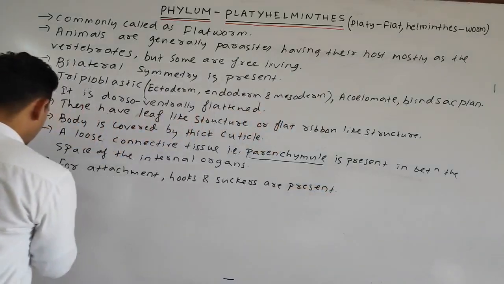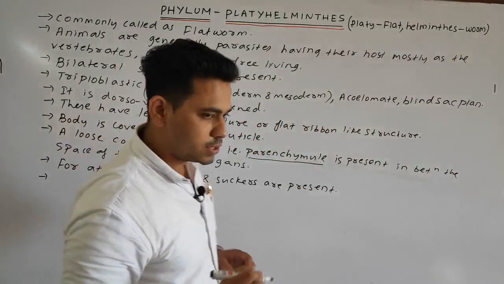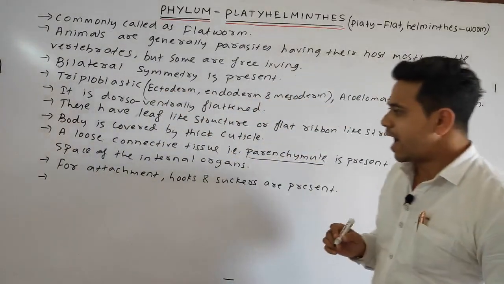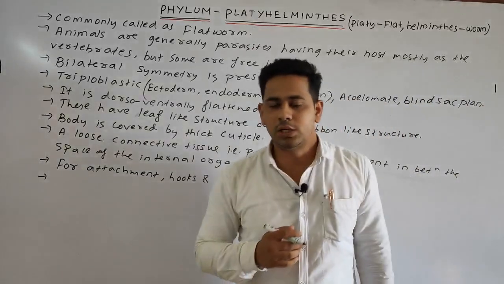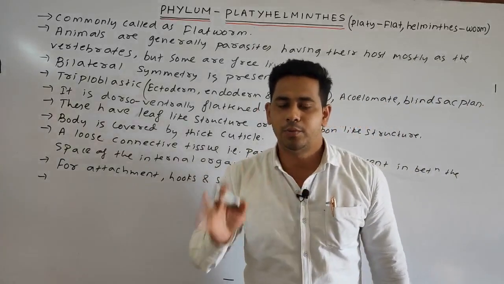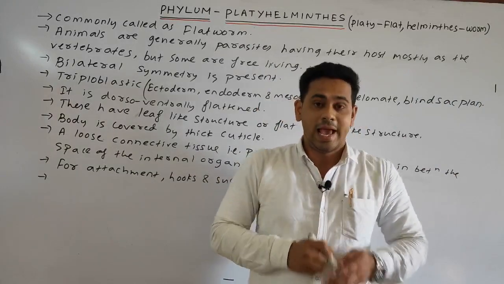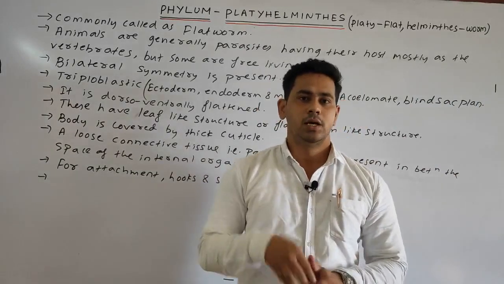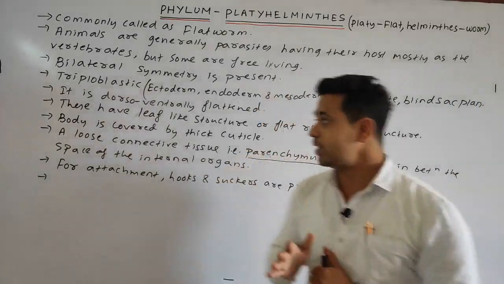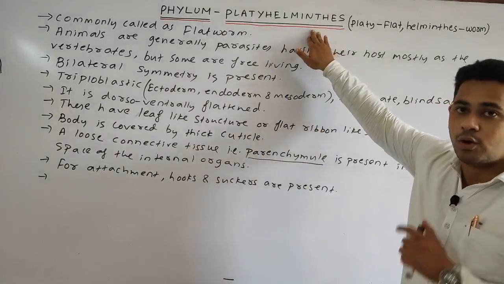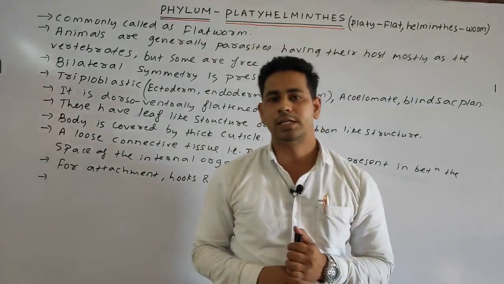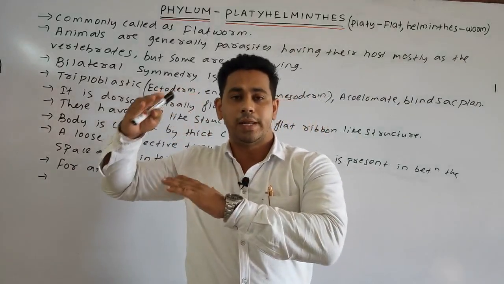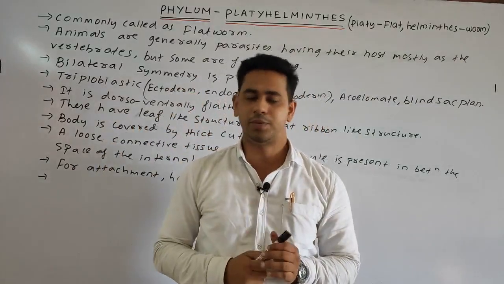Okay. Next point we can write, how is the respiration done? The respiration is generally anaerobic. Anaerobic means the respiration takes place in the platyhelminthes without the presence of oxygen. You will read this in our coming classes on respiration.